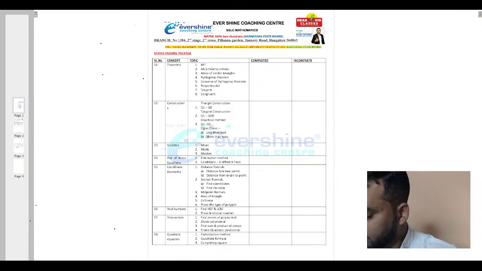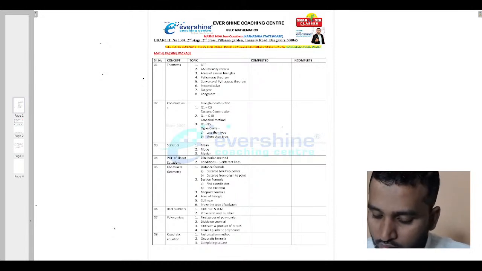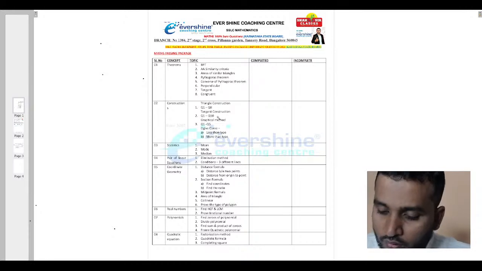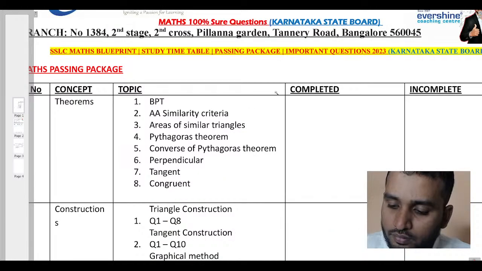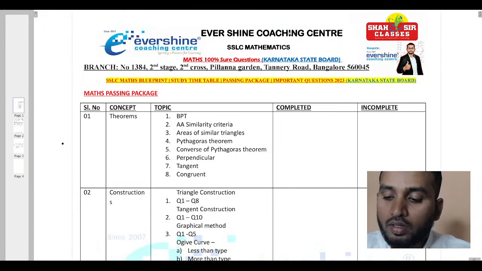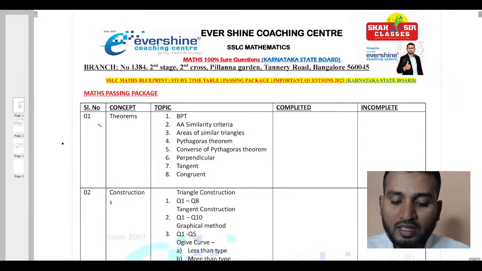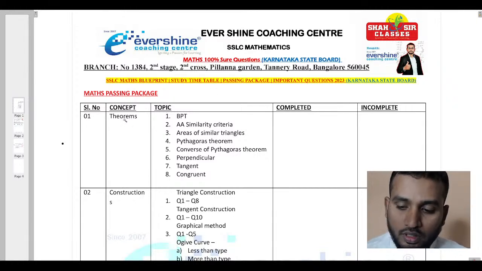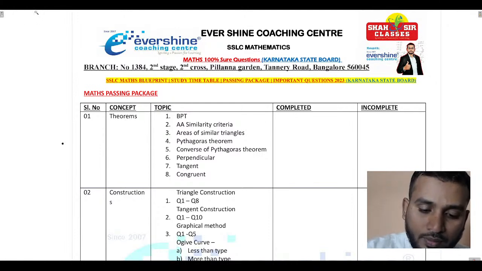Observe here in this maths passing package, and later I will give you this sheet. You can use it for reference. Now observe, this is maths 100% sure questions, maths passing package. Number 1, theorems. I have made this rough sheet for your reference.